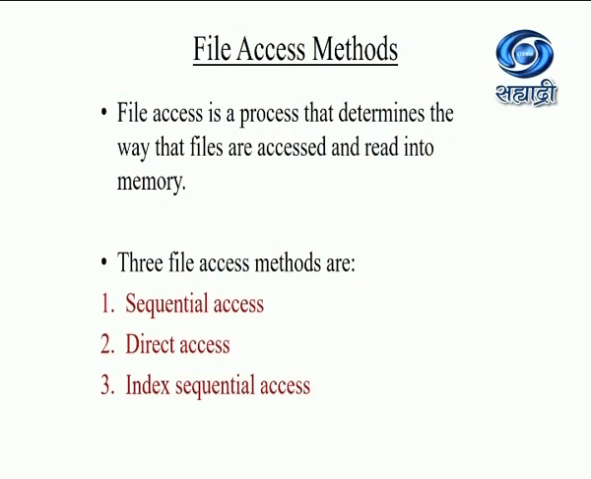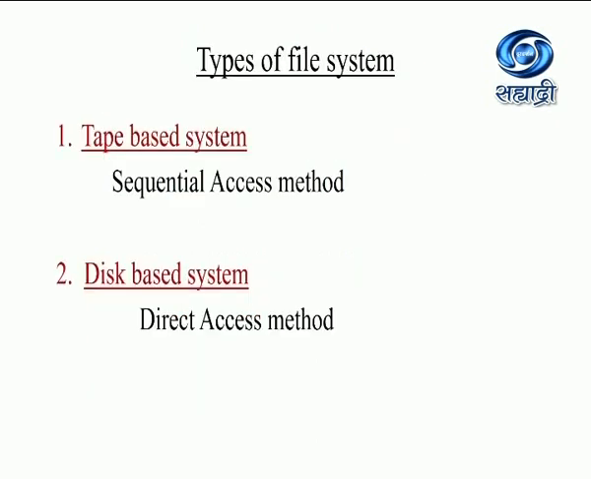File access is a process that determines the way that the files are accessed and read into memory. So three access methods are sequential access method, direct access method, and index sequential access method. Now see the types of file systems. There are two file systems basically available. One is tape-based systems, which uses sequential access method, and second is disk-based system, which uses direct access method.